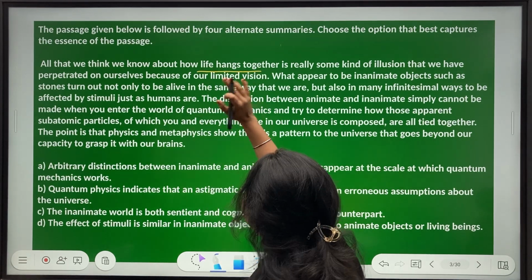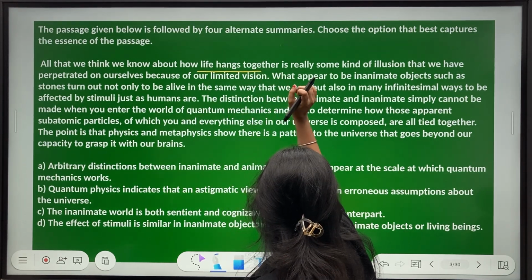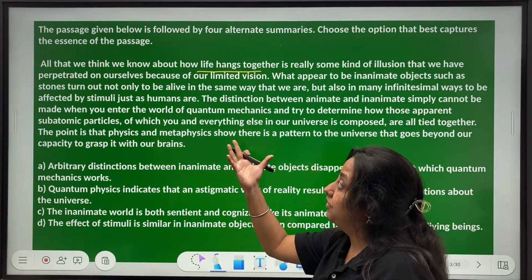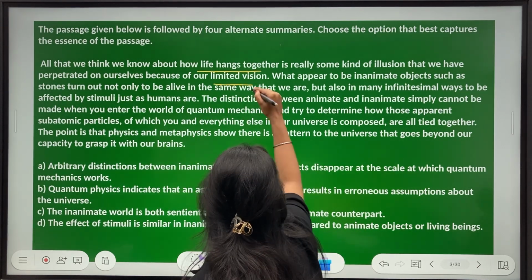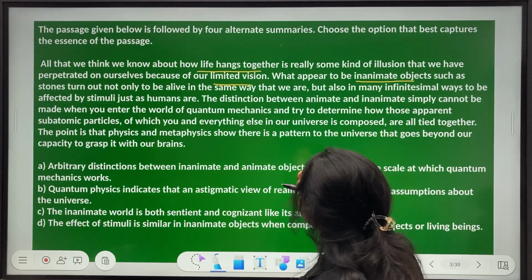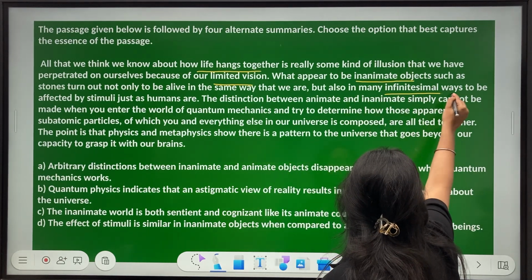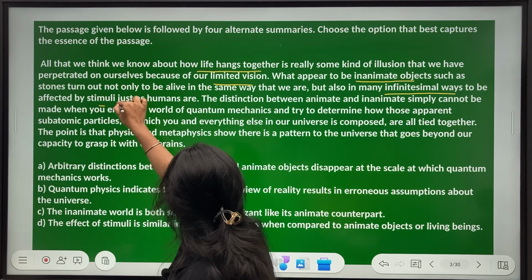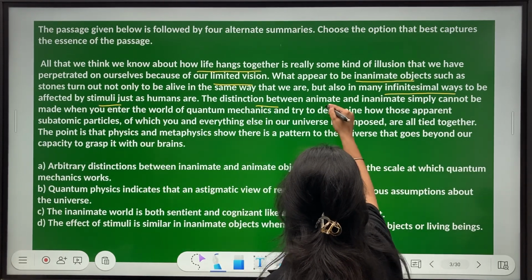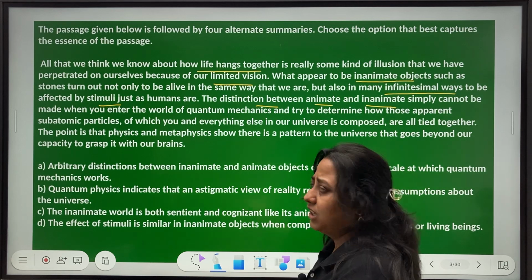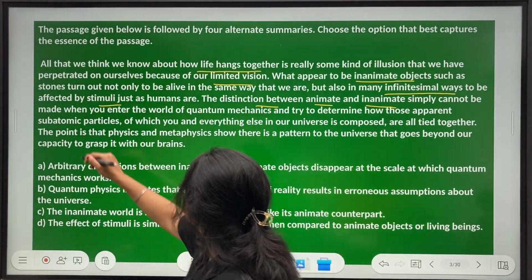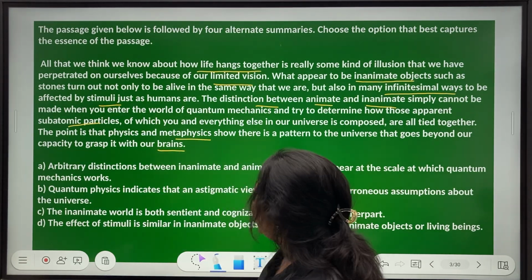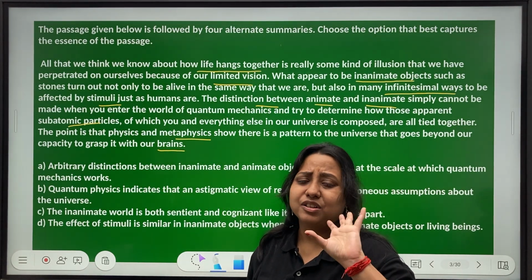Life hangs together. Whenever we talk about life, if we're talking about philosophies of life, it tends to be a little difficult, right? Limited vision, inanimate objects, infinitesimal ways, okay, lot of ways, meaning stimuli, distinction, animate, inanimate, living, non-living, some difference probably, subatomic particles, metaphysics, brains, something about awareness, cognizance probably.